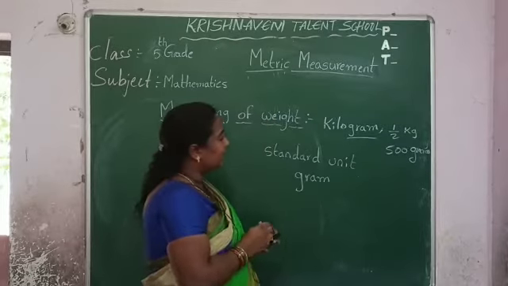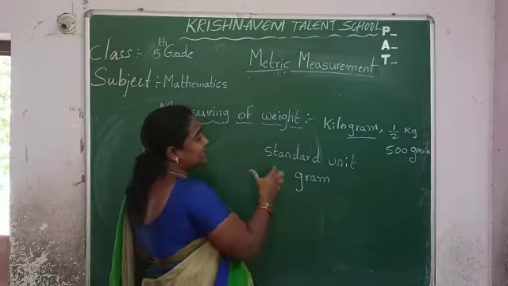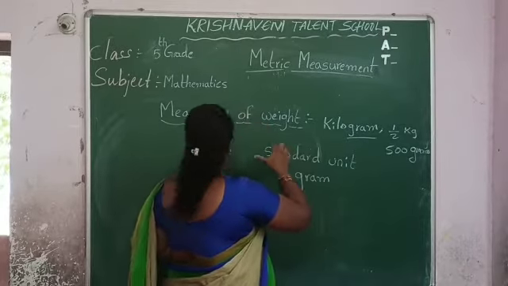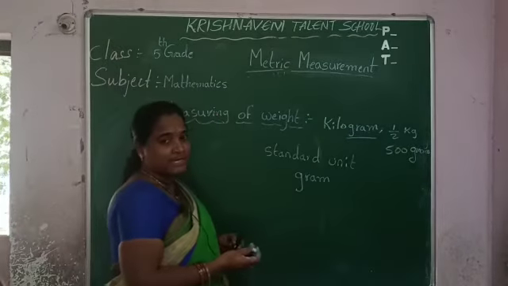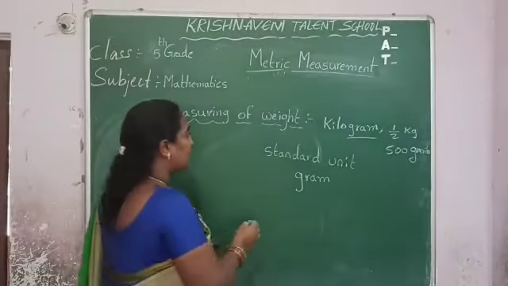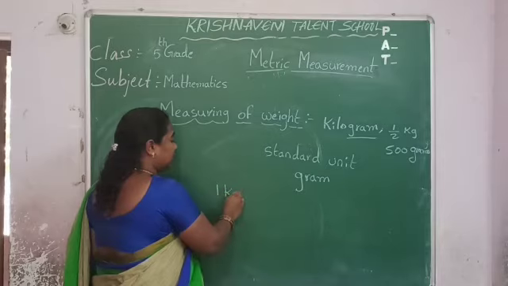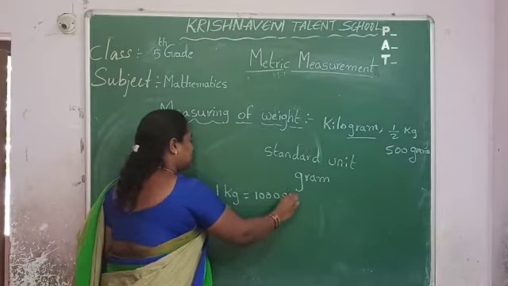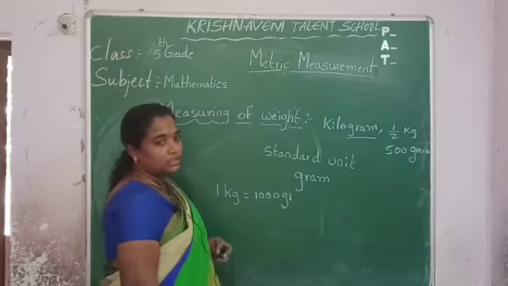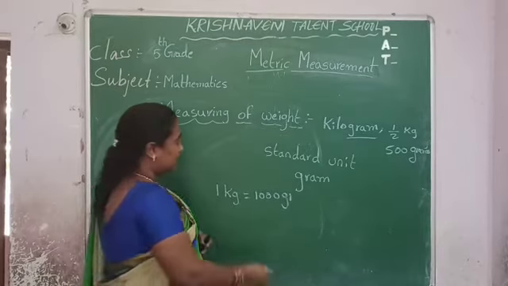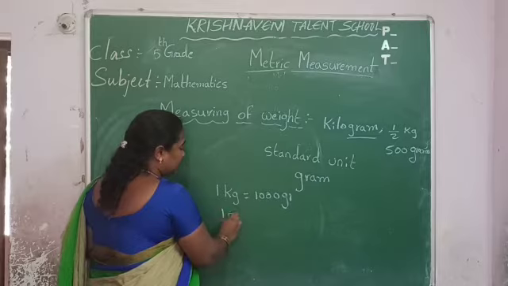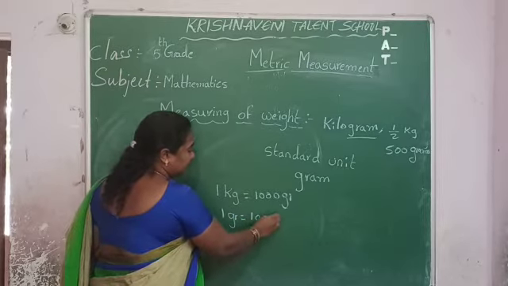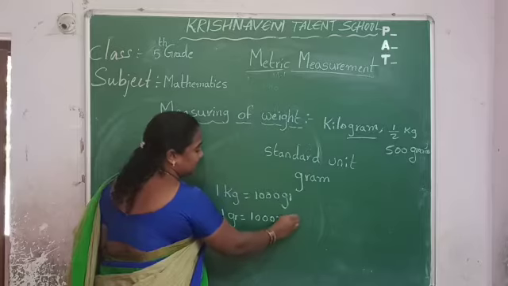Are you clear here? So next, what is the relation between these units? In meters, you saw some relations. Same here also. 1 kg, kilo, means 1000 grams. 1 kilogram is equal to 1000 grams. Next, 1 gram is equal to 1000 milligrams.